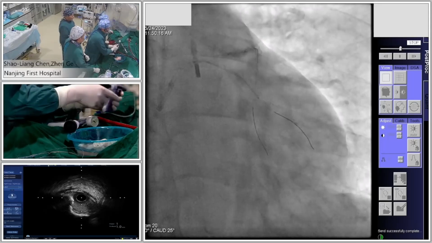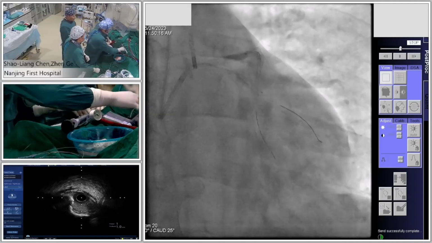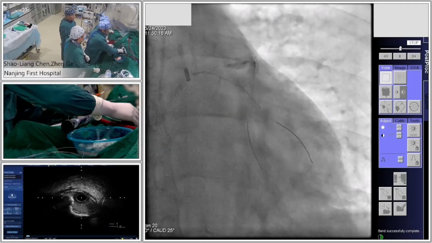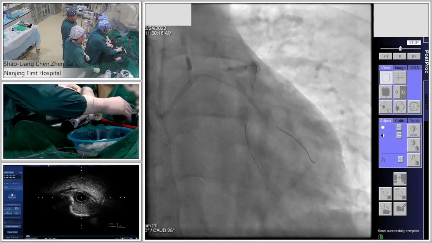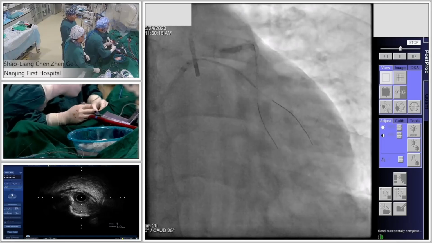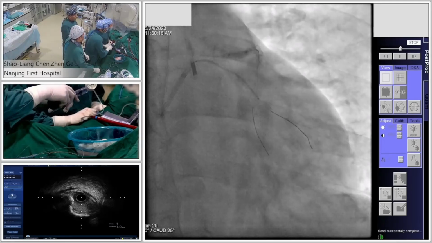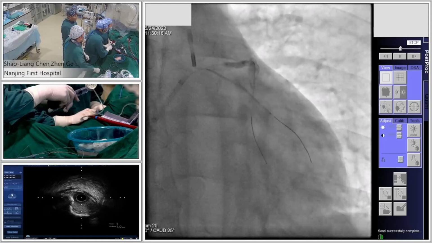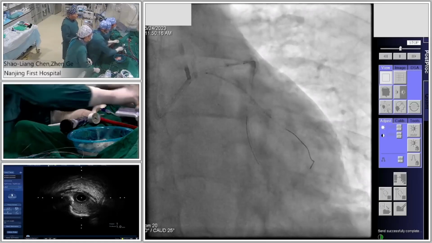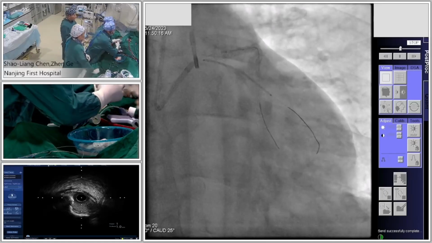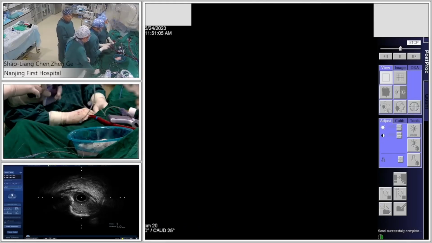You can slightly pull back the LAD balloon to get the guiding deeply engaged. Okay. And then pull the Synflex stent. So you should do it as quick as possible to minimize the ischemia. Okay. Good. Deflation. Okay. Test. Yeah, I feel this is a good position. You don't need to move much more.